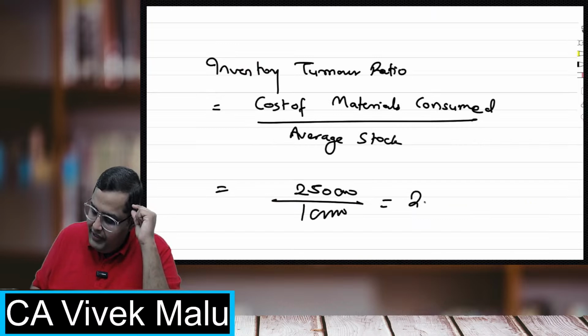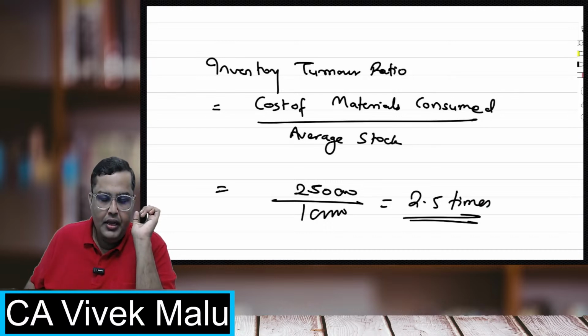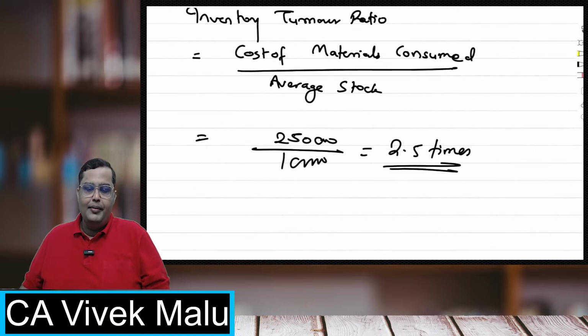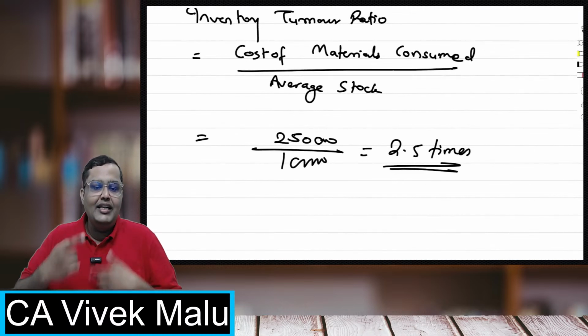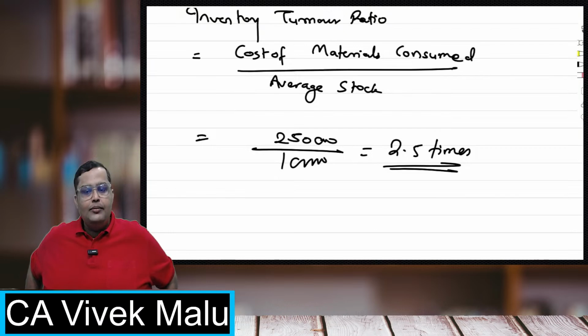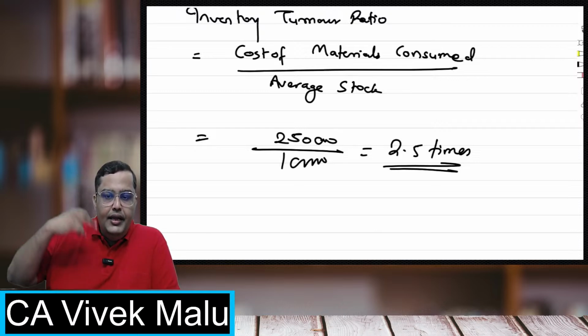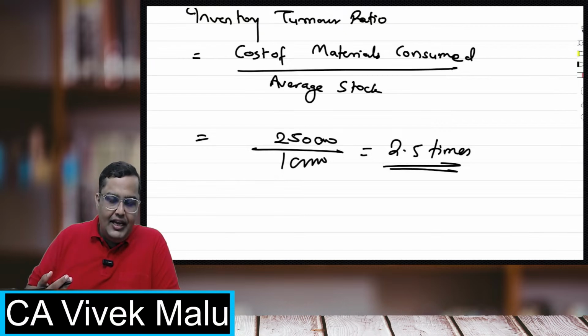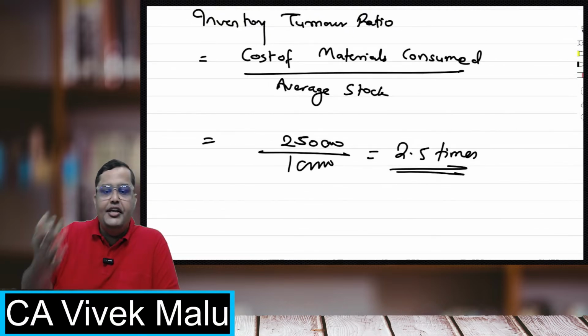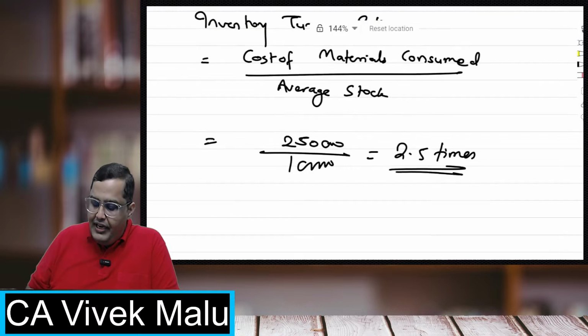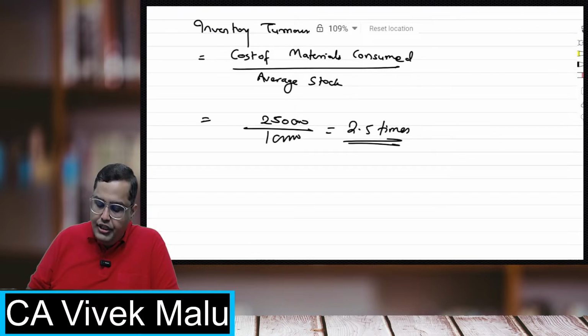So what is my inventory turnover ratio? It is coming 2.5 times. It means that whatever stock I am having with me on an average, 2.5 times it is getting rotated. 2.5 times I am able to sell that stock. So in the entire year, I have sold this inventory and got new inventory 2.5 number of times. That shows the inventory turnover ratio.